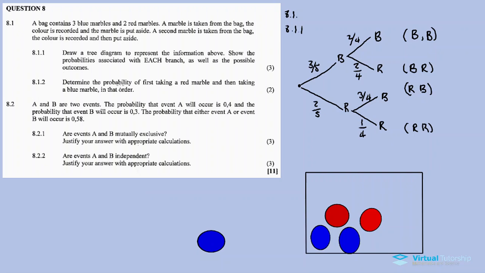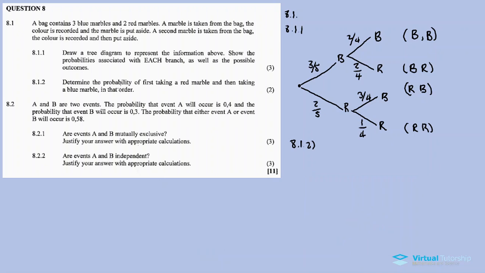8.1.2 Determine the probability of taking a red marble and taking a blue marble in that order. Now 8.1.2, the question wants the probability of taking out a red, then taking a blue. So red, blue, so look at this branch, taking out the red color, then we follow it up with a blue. We want that probability. So that the probability